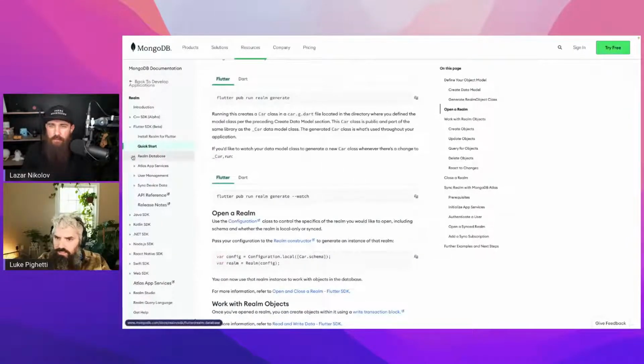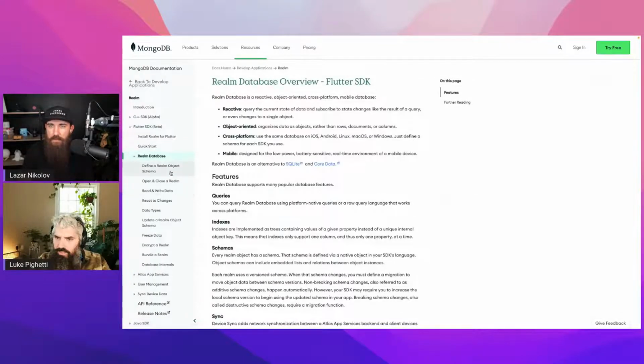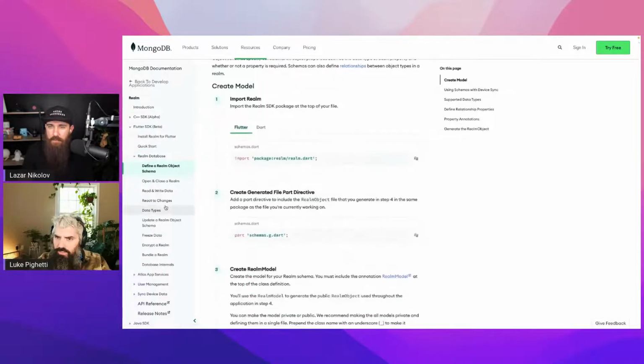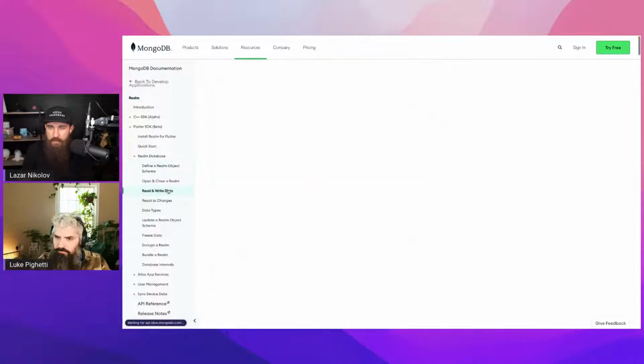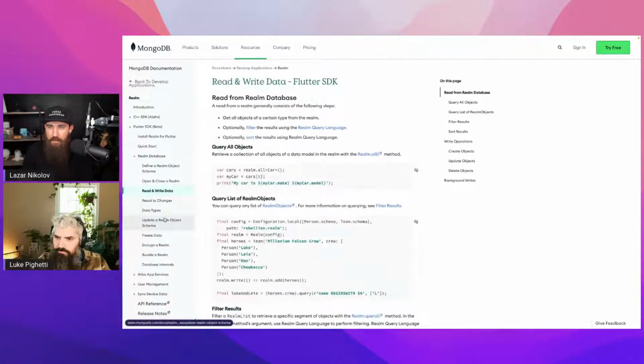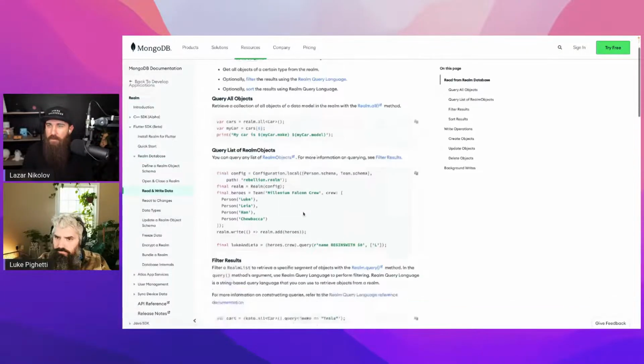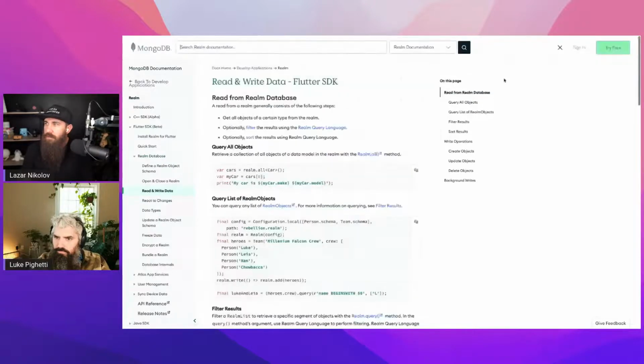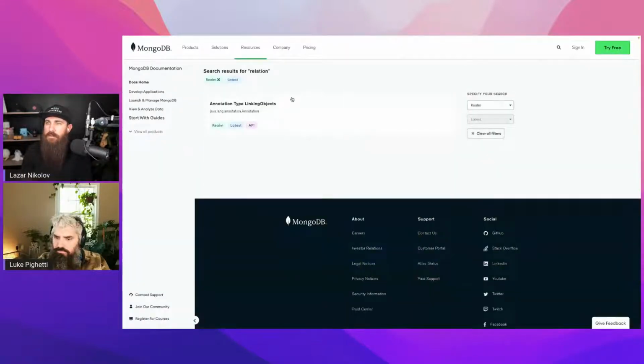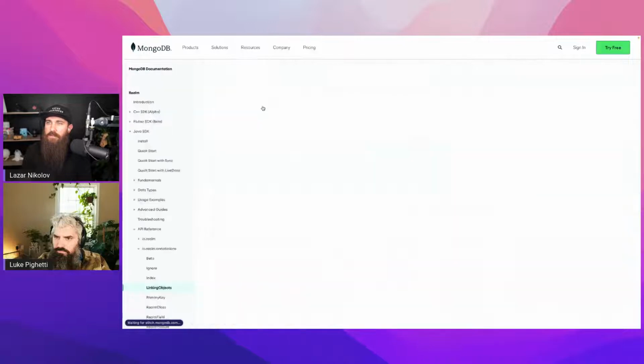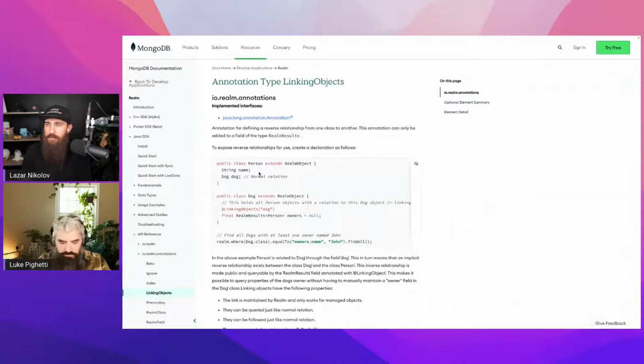We need to find the relations. Realm object schema. We already did that. React to changes. Read and write. There's a search. Relation. Give us linking objects. Okay, we want to link some objects.